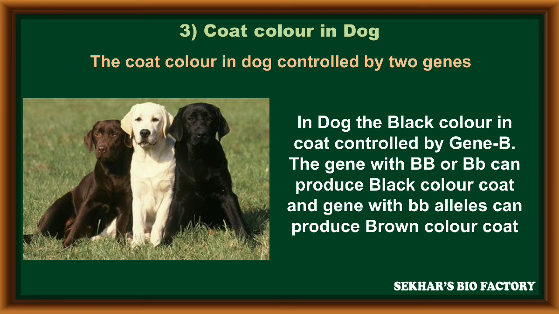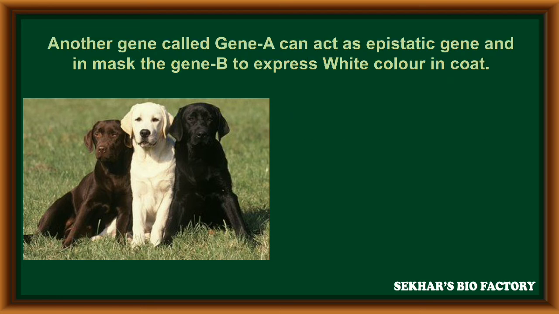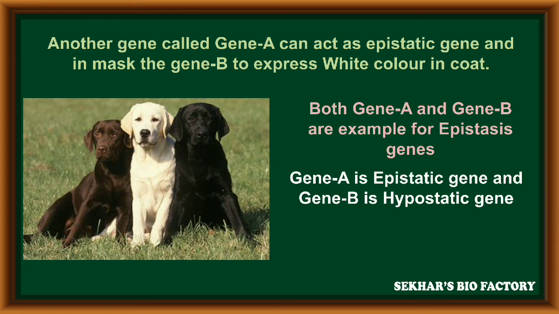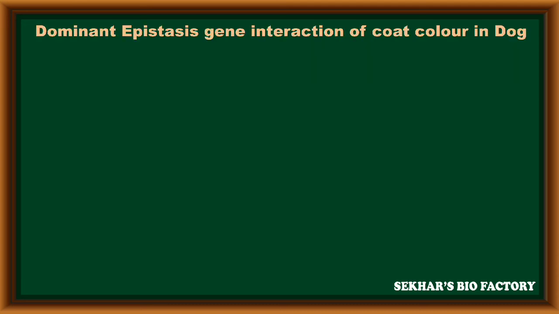Along with gene B, one more gene called gene A acts as an epistatic gene. The gene A with a dominant allele masks the gene B, so that the B gene never expresses either black or brown color coat. Because of epistasis, it can express white color coat. It is the third phenotypic character. Both gene A and gene B are examples for epistasis. In this, gene A is called the epistatic gene, and gene B is called the hypostatic gene.